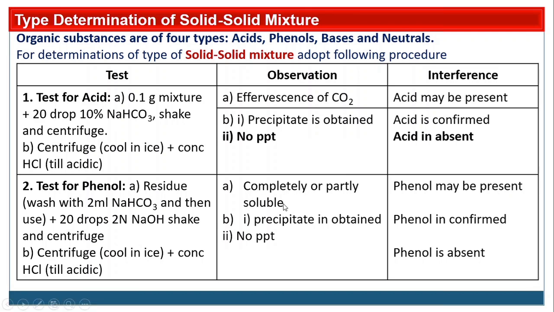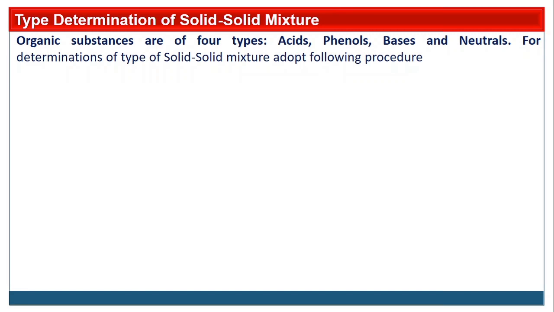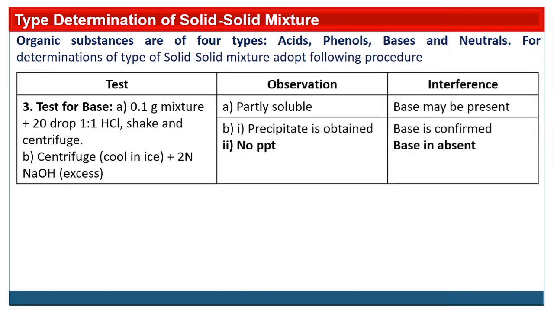If you cannot observe this partially soluble, insoluble, completely soluble, then do another one, centrifuge, cool in ice and add few drops of concentrated HCl till acidic. Then if you are getting reprecipitation, that is precipitate is obtained, then phenol is confirmed. But if there is no precipitate, then phenol is absent. So you have to take the test for acid first, then from that residue you have to do the test for phenol, and then third one is the test for base.